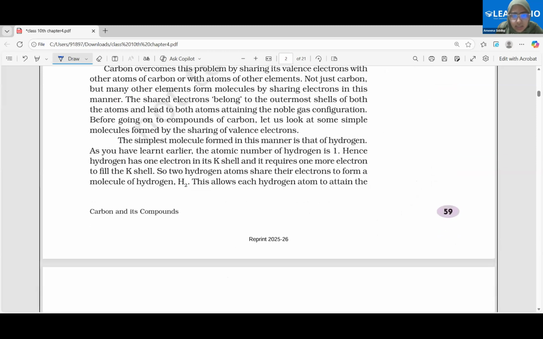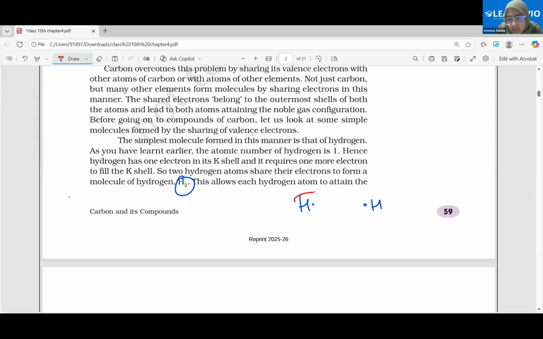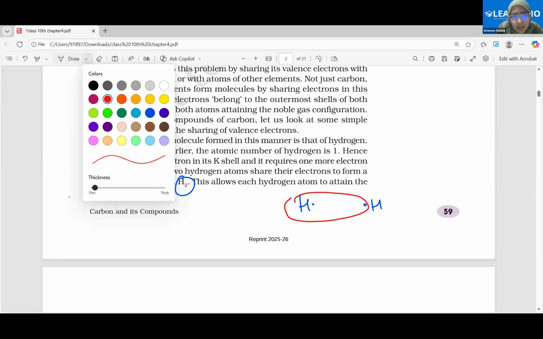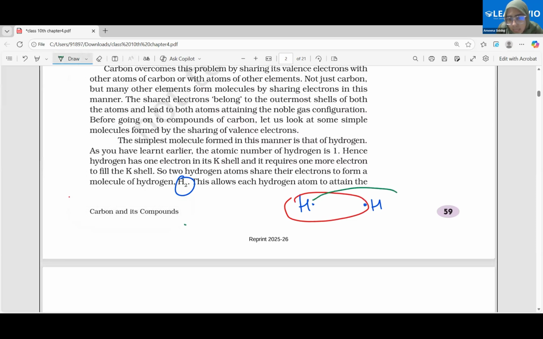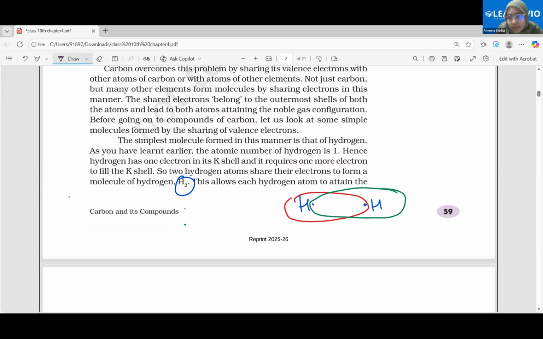I've discussed all of these things here. See, hydrogen itself can bond. How do we get this molecule H2? This is one hydrogen atom with one electron. This is another hydrogen atom with one electron. Both of them need to have two electrons in their shells. What will it do? This one will share with this one. How many bonds will be formed here, both of you? Please answer. How many bonds will be formed here?